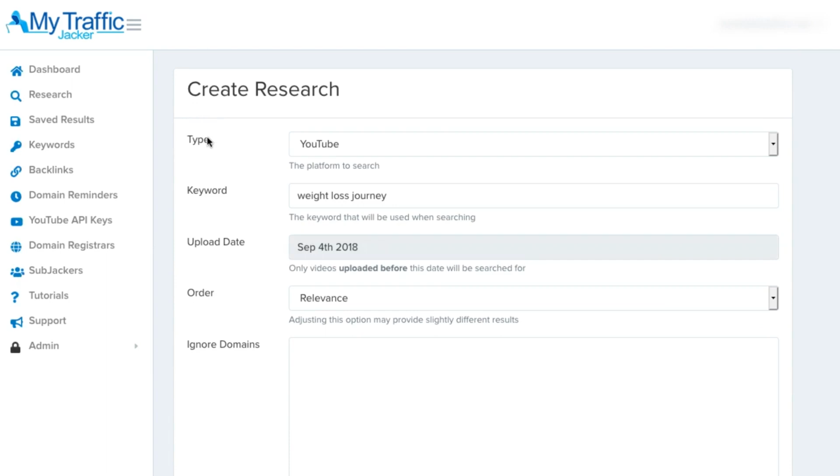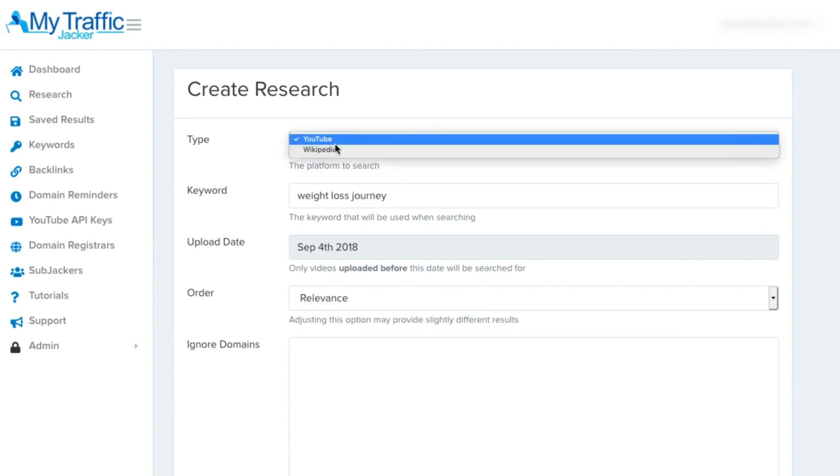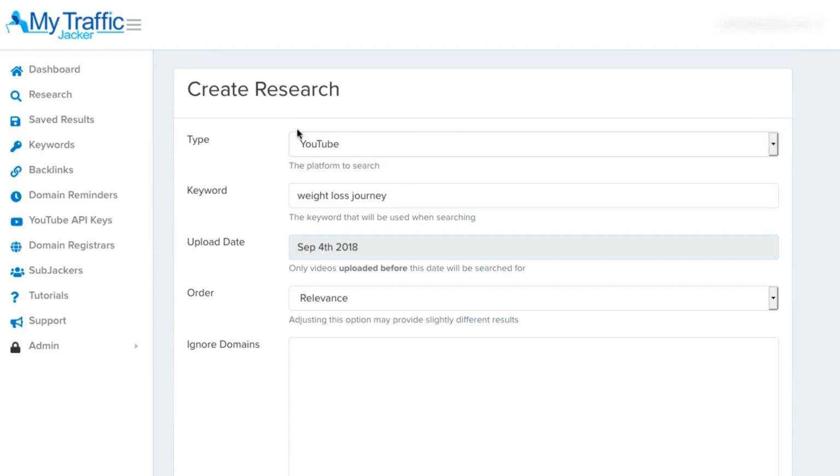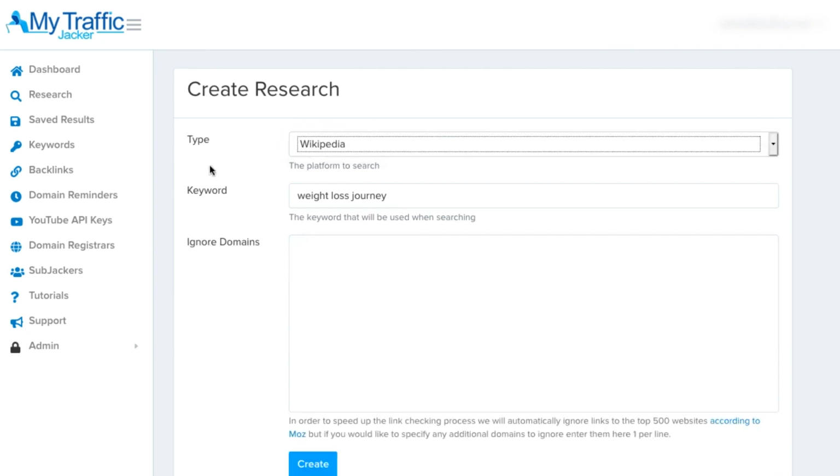Now at first you can see it'll give us the option to select the platform that we want to use to search. As you can see, there's YouTube and there's also Wikipedia. So when YouTube has been selected, it will allow us to search the top ranked videos in YouTube that are around this topic. And when Wikipedia is selected, that will allow us to search various Wikipedia pages that are related and have some kind of connection to this topic of weight loss journey.